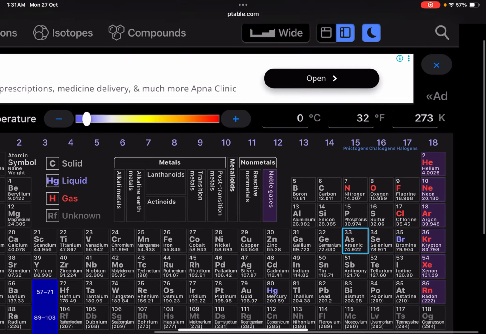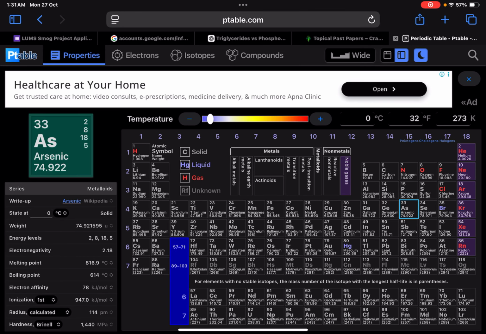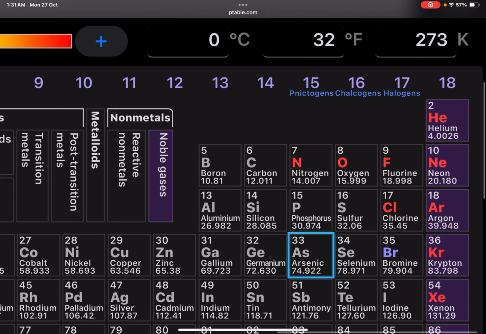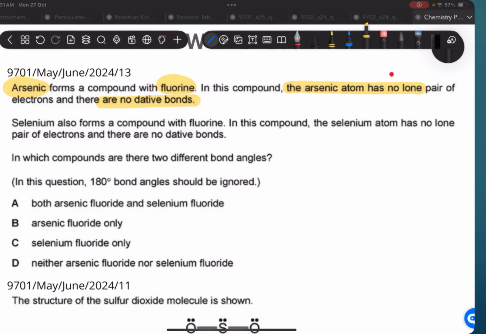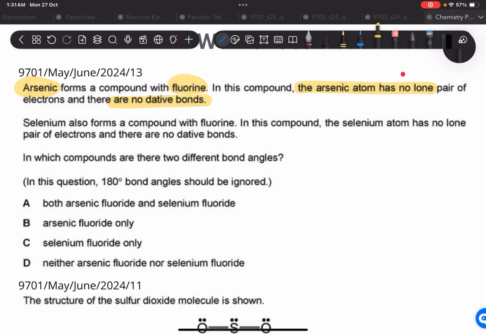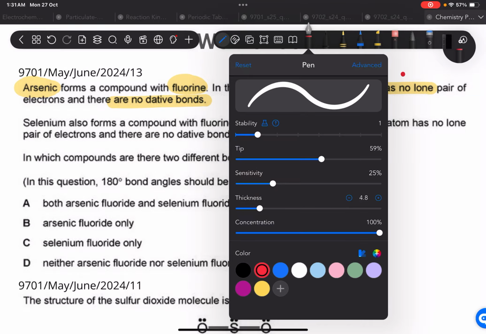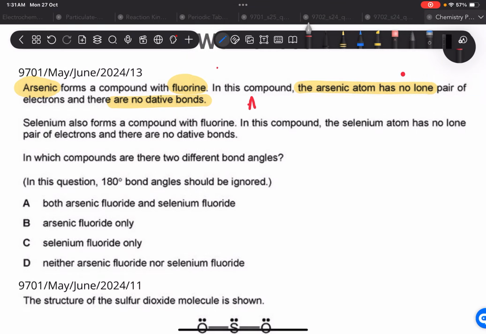Arsenic is a group 15 element, which means it's going to have 5 electrons in its last shell. Since it has 5 electrons and all electrons are involved in bonding with fluorine, because we have heard that there are going to be no lone pairs, the formula is going to be AsF5, because fluorine only makes a single bond. Fluorine is in group 17, and arsenic is in group 15.